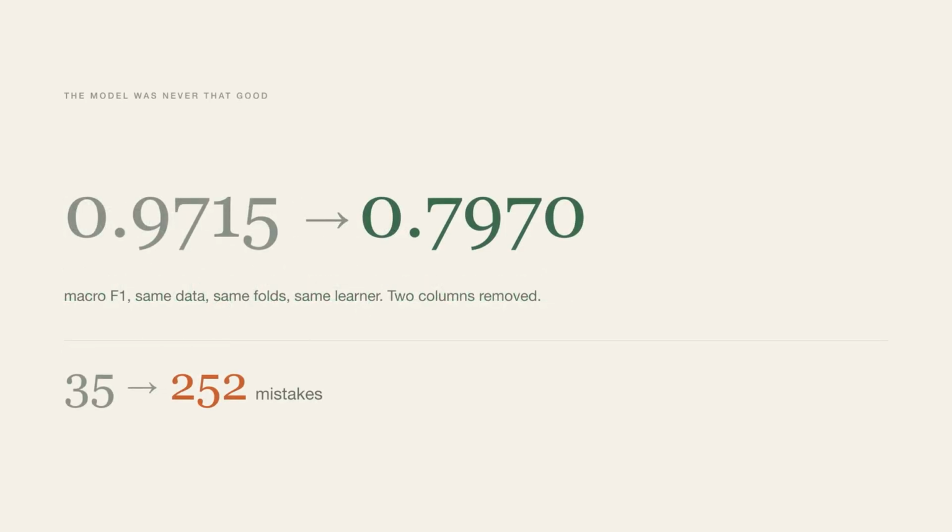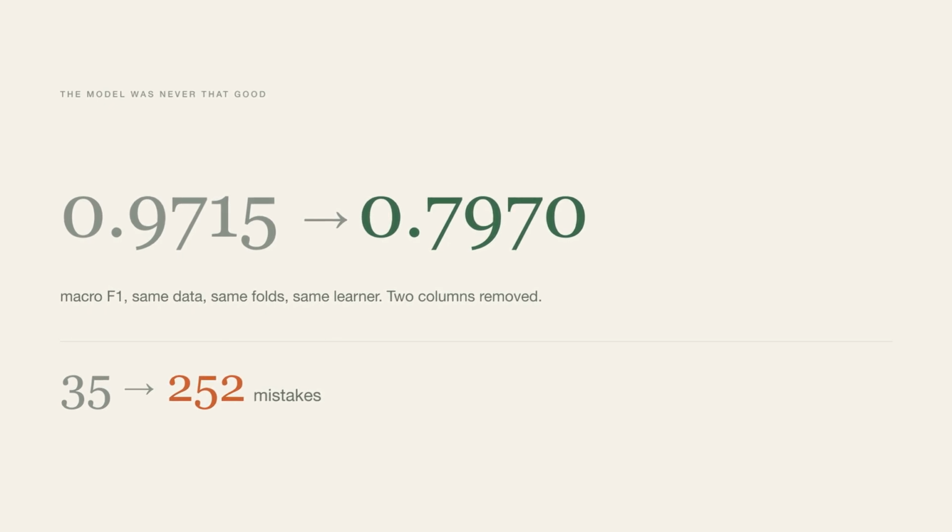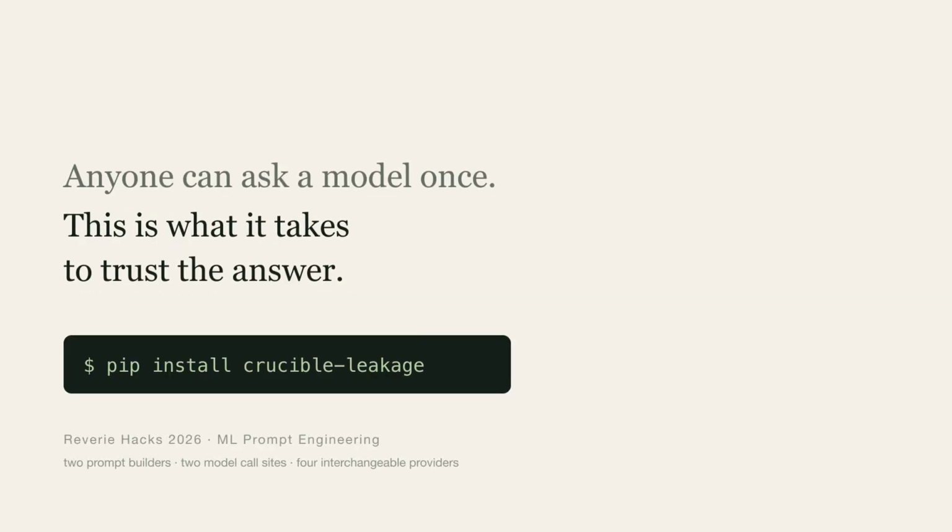On Titanic, 0.972 fell to 0.797. 35 mistakes became 252. Anyone can ask a model once. This is what it takes to trust the answer.